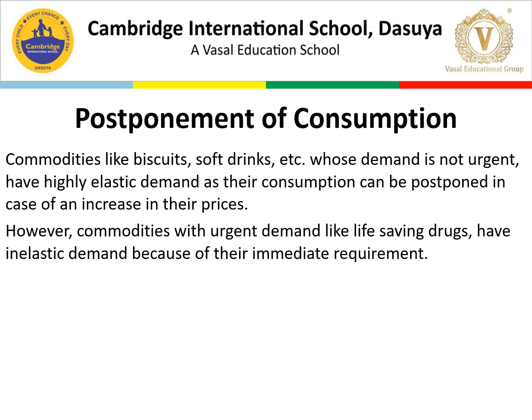So whenever prices increase, let me give a simple example. Maximum people prefer to buy onion. Yes, in most years, if I talk about economics, there is always an increase in the price of onion. When the price of onions increases, people start consuming less of that commodity, or some people even stop buying onions. So in this case, the demand can be postponed, like onions demand, so we have highly elastic demand. I guess that is clear to you.